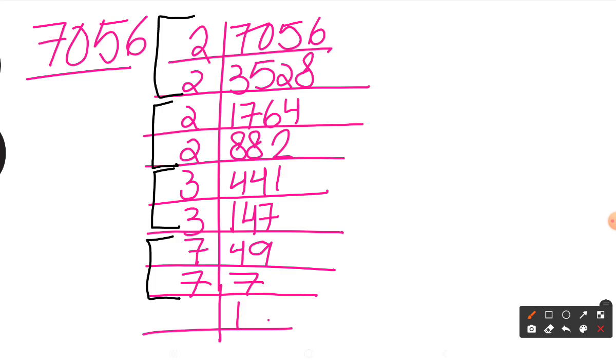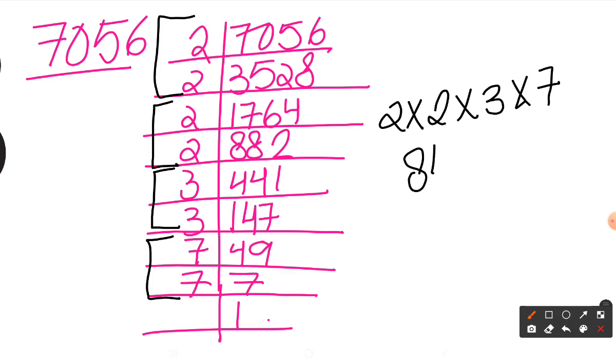Now I'll extract one number from each pair. So I'll get one 2, again one 2, then I'll extract one 3 from the third pair and one 7 from the fourth pair. Now I'll just multiply it all. So 7 3s are 21, 21 2s are 42, 42 2s are 84. So 84 square is equal to how much? It is equal to 7056.